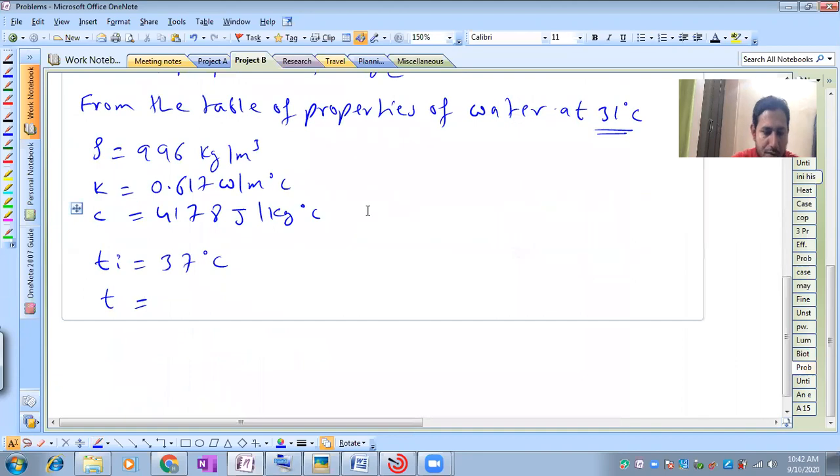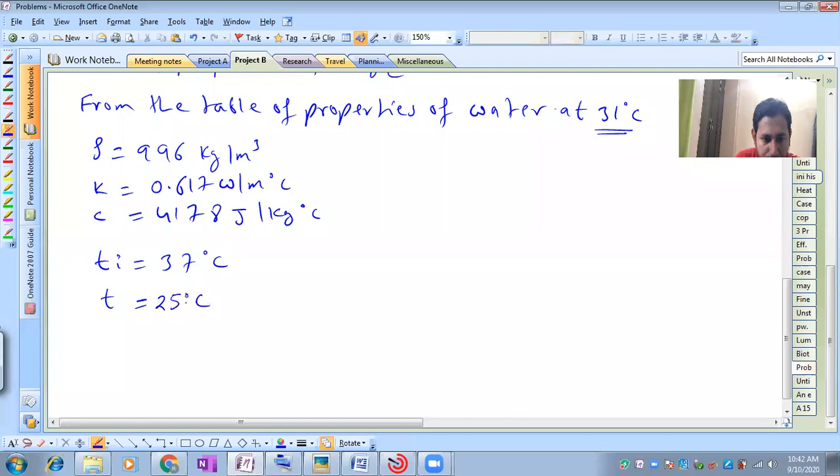So 25 is the temperature of the body, and the ambient temperature is given to be 20 degrees Celsius, and with these temperatures we have to calculate the time.